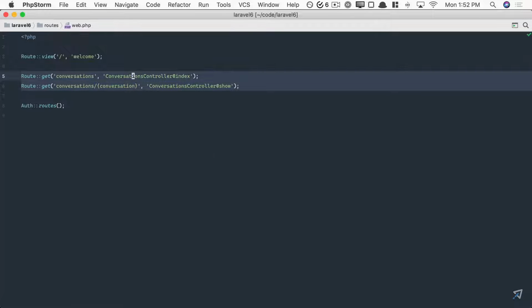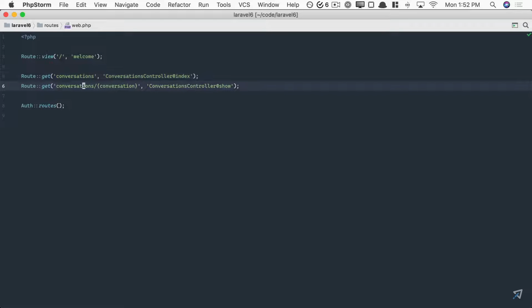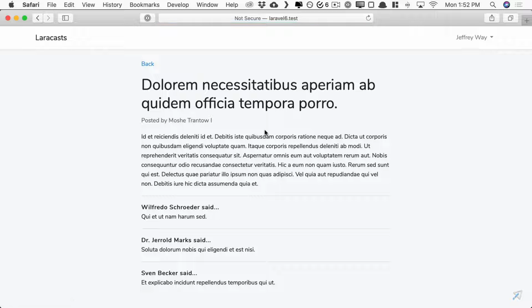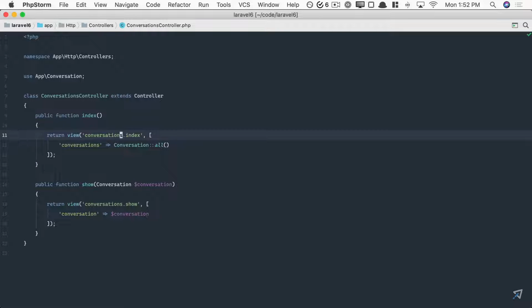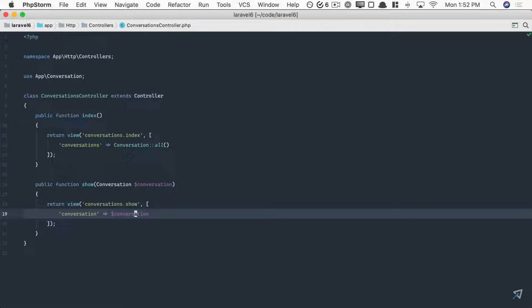We have two routes set up. /conversations corresponds to this page, but then we can also view a single conversation, like so. All right, let's look at the controller. Controller, again, very simple. Load a view and pass all conversations. Or for a single conversation, load a view, pass the conversation.